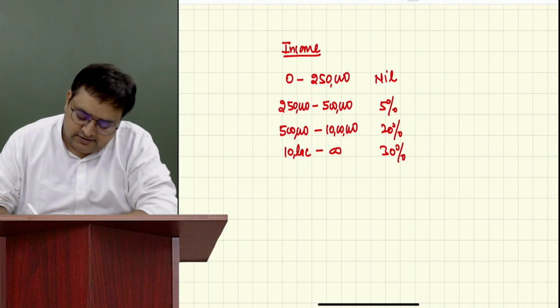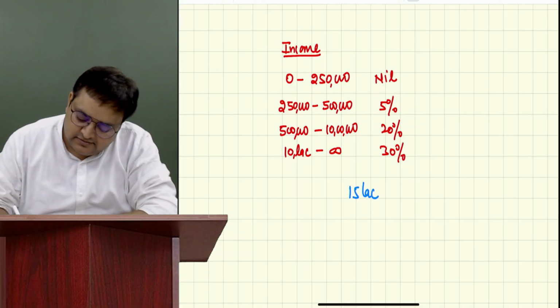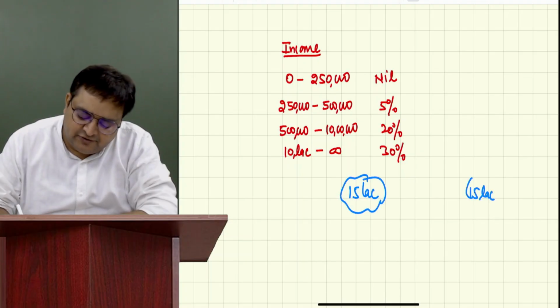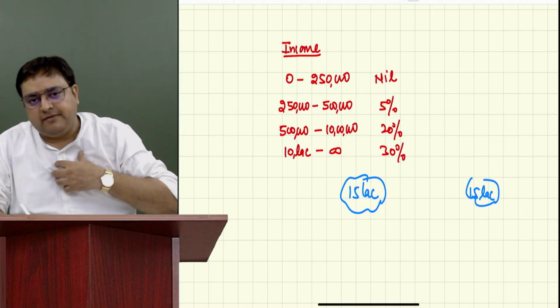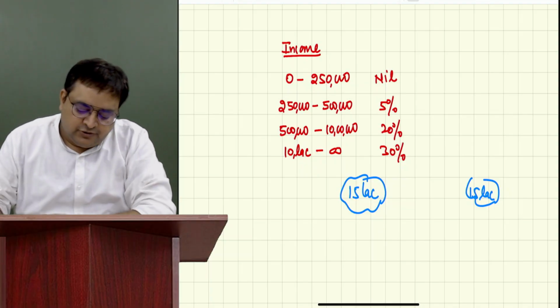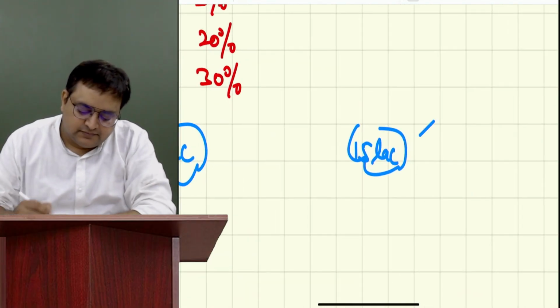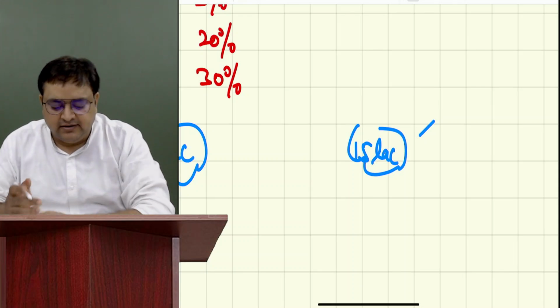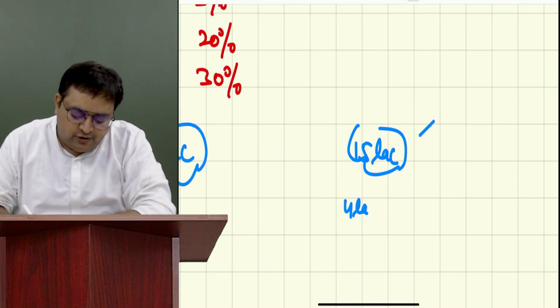Assuming a person has an income of 15 lakh. Don't write anything, guys, just listen. Take your example. Today, how much tax do you pay on 15 lakh? On the first 4 lakh, you don't pay any taxes.